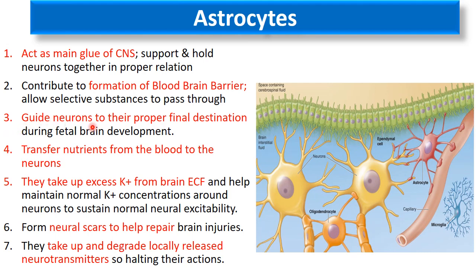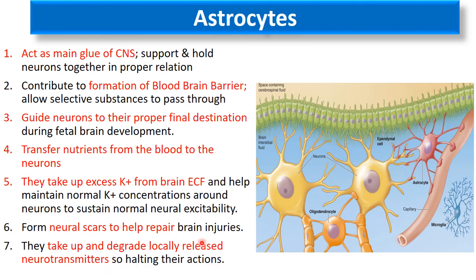It helps in the formation of the blood-brain barrier. This is the blood, and this in blue color is brain tissue. Actually, not everything in the blood goes into the brain. There is a barrier which is known as the blood-brain barrier. This barrier is formed by the tight junctions in the capillary wall, and also it is supported by the astrocytes.